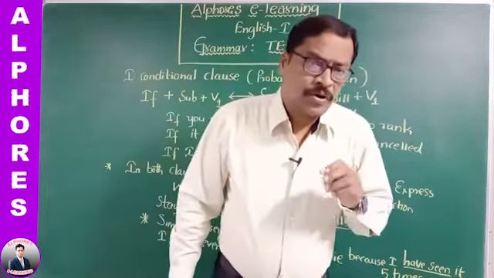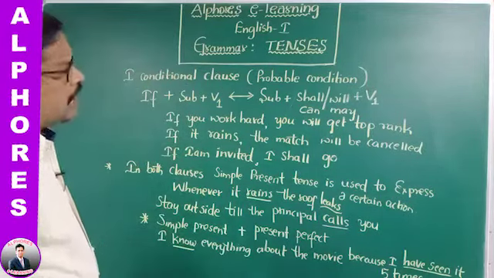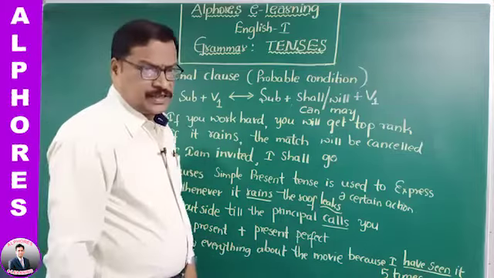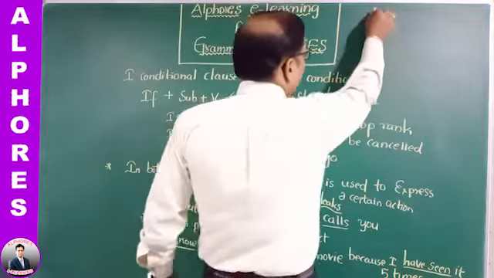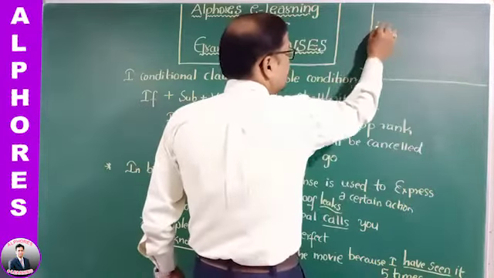Okay, so this is pertaining to simple present tense, and you have time indicators. So here let me write the time indicators for simple present tense. You carefully observe.